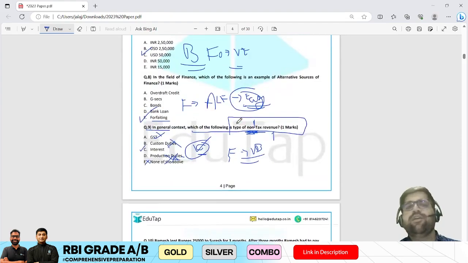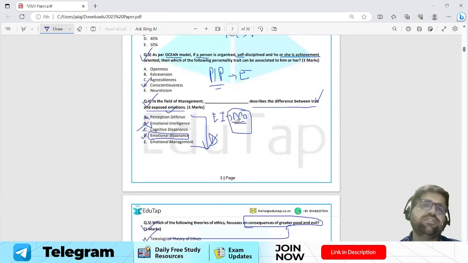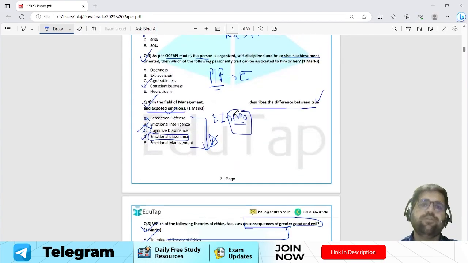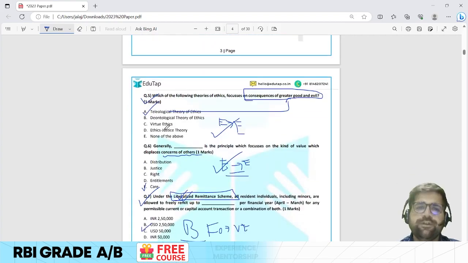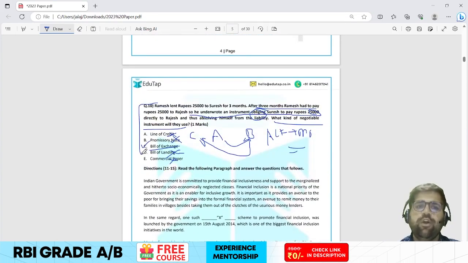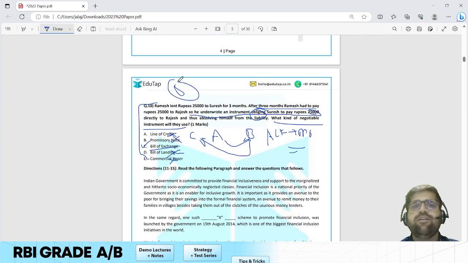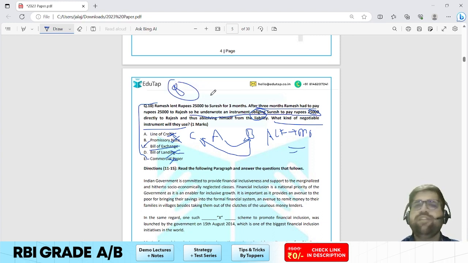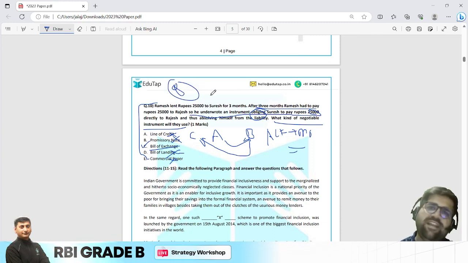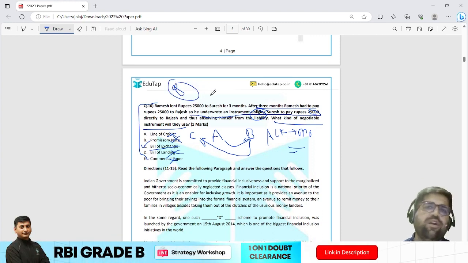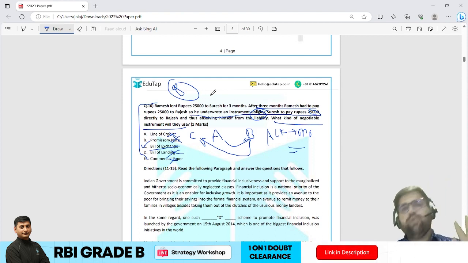So if I do a complete analysis of the one marker questions in your exam, there are 10 one marker questions. Except question 4 and question 10, all the other 8 questions were easily doable. They were not even in the moderate scale. They were very easy to easy level. I hope you agree with me. 2 questions were quite moderate level, which we have discussed right now.